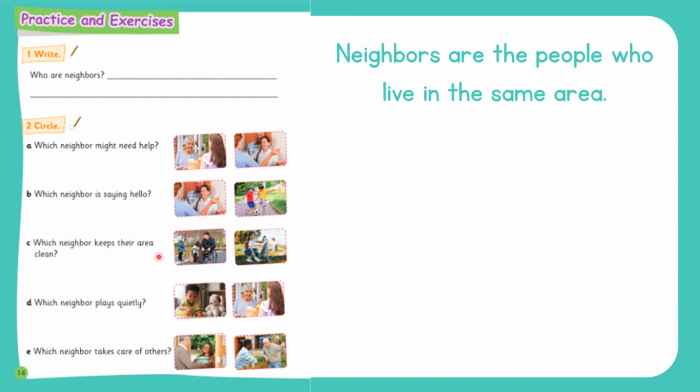Which neighbor keeps the area clean? Now I can see here an elderly person in a wheelchair, and two kids are coming next to him, and in the next picture I can see some kids cleaning around the ground. So which neighbor keeps the area clean? Which one is the correct answer?